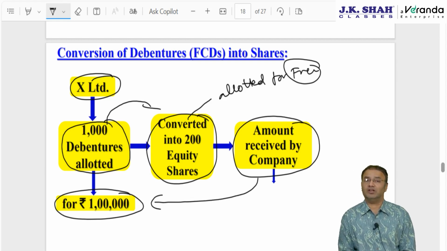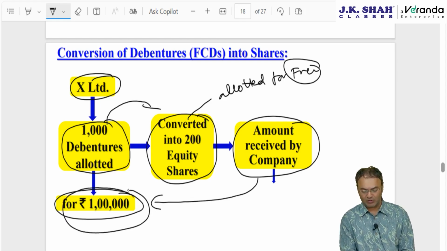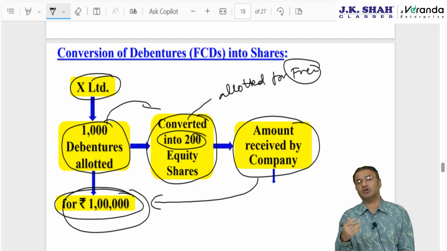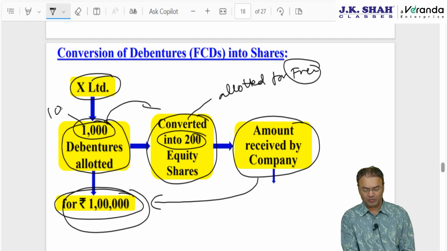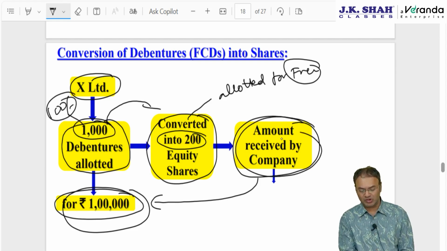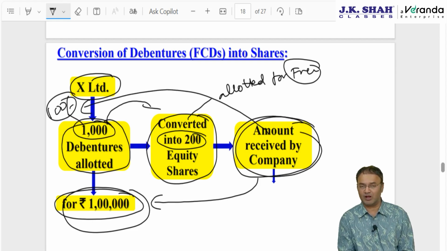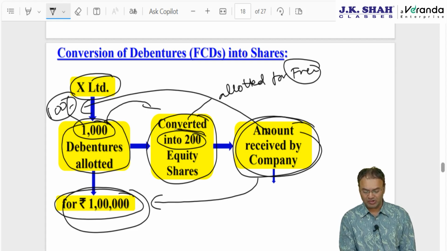Here also, everything is to be computed in totality, amount-wise, 1 lakh rupee. Never calculate per share, unless per share calculation you should do later. Meaning thereby, here per debenture the company had received 100 rupee. You cannot simply say the amount received by the company for issuing shares will be the same as the amount received by the company for debentures. Agreed, but then you cannot take 100 rupee per share because the quantity is different.